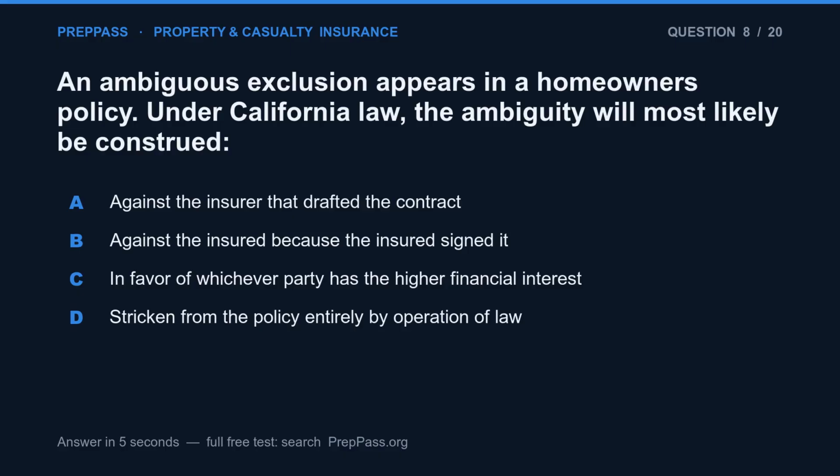Question 8. An ambiguous exclusion appears in a homeowner's policy. Under California law, the ambiguity will most likely be construed: a. Against the insurer that drafted the contract. b. Against the insured because the insured signed it. c. In favor of whichever party has the higher financial interest. d. Stricken from the policy entirely by operation of law.